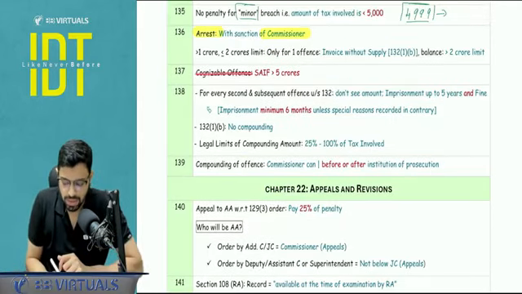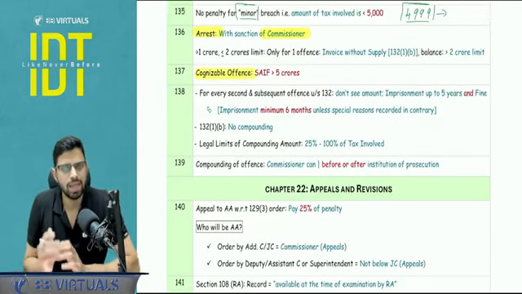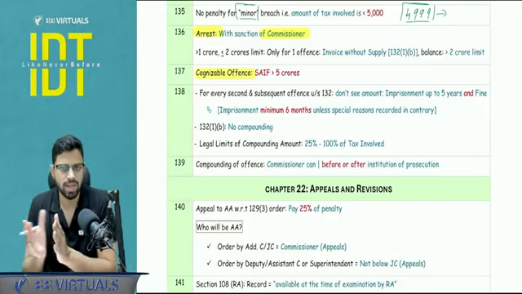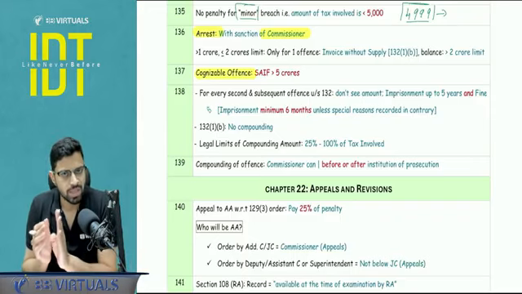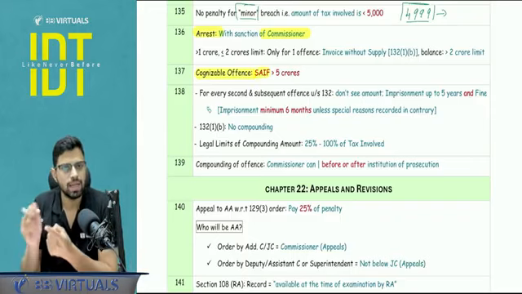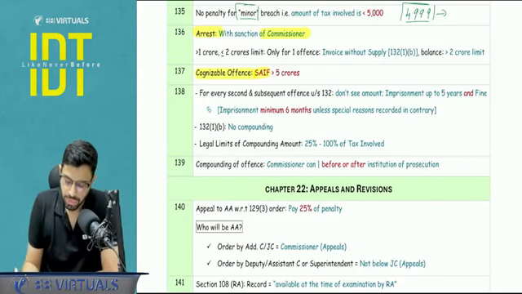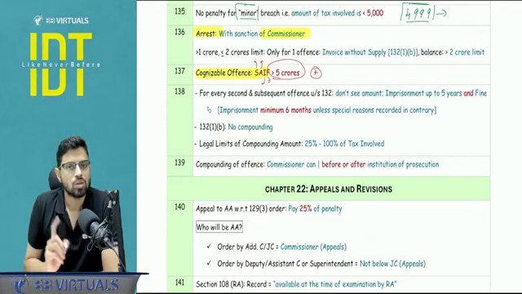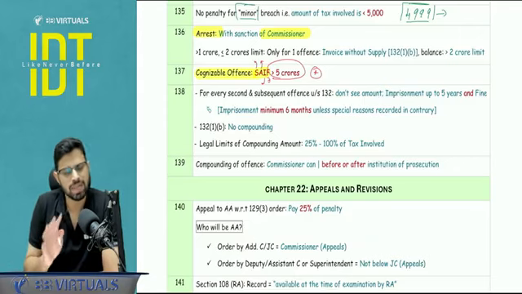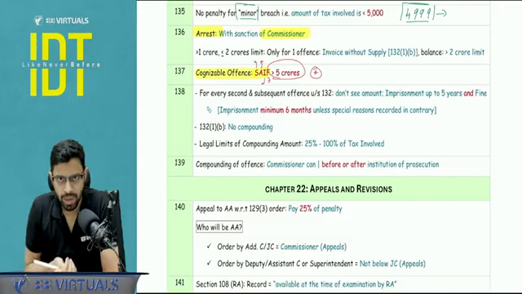Next are cognizable offenses. What are cognizable offenses? These are basically non-bailable, meaning bail is not given as a matter of right. Here there are 4 offenses you have to learn. Pay attention. Supply without invoice, invoice without supply, amount collected but not paid to the government beyond 3 months, and fraudulent ITC. If it is more than 5 CR, then it becomes a cognizable offense. So bail is not a matter of right. Basically, you can write it as non-bailable, and the arrest can happen without an arrest warrant.